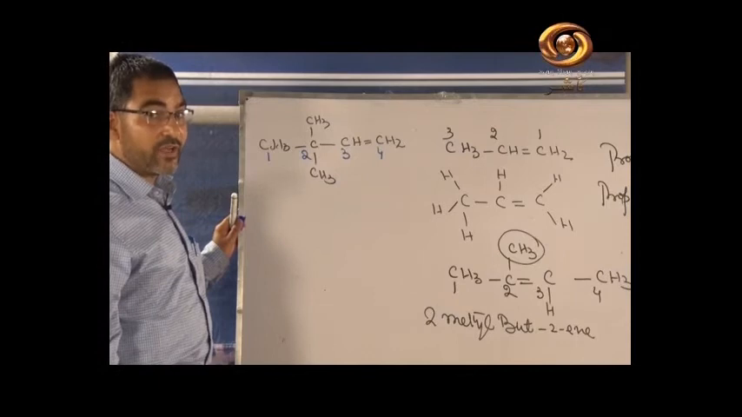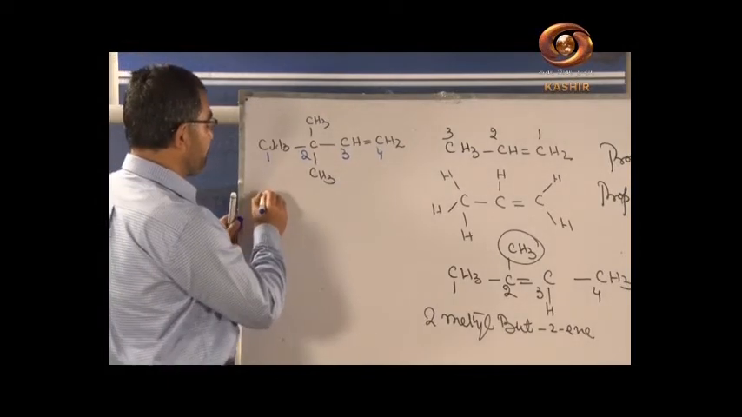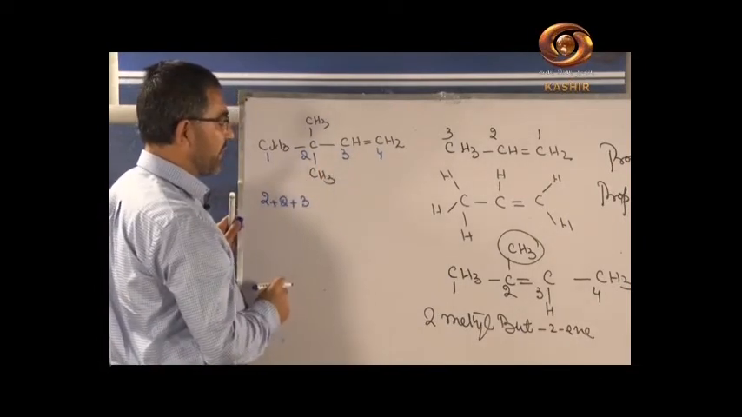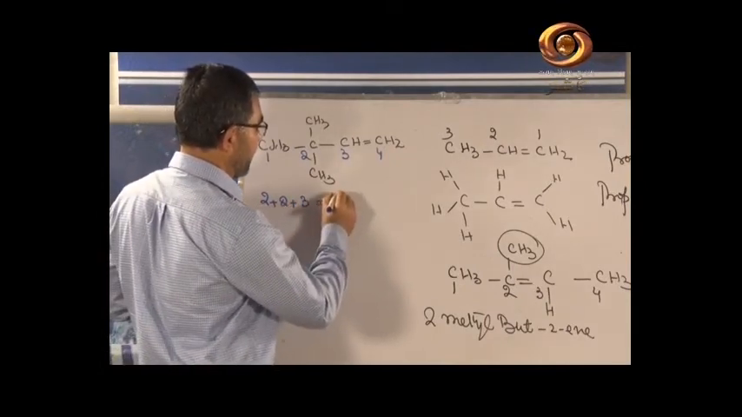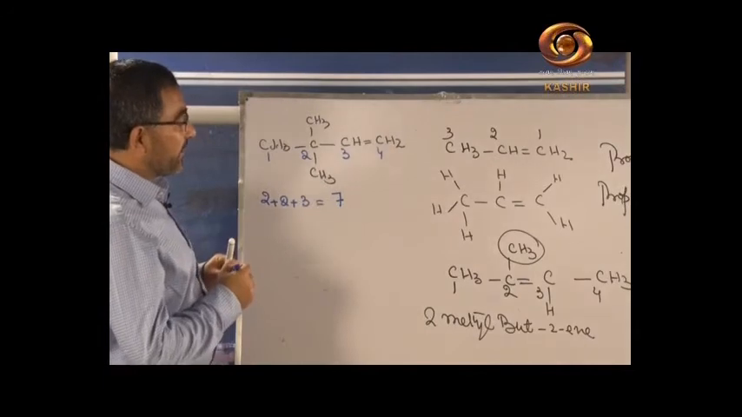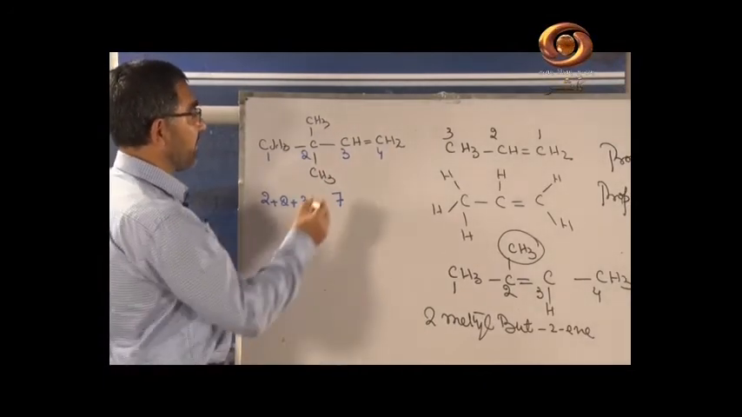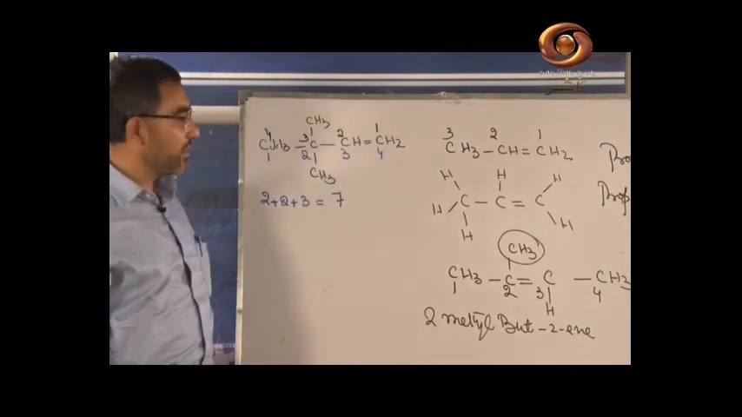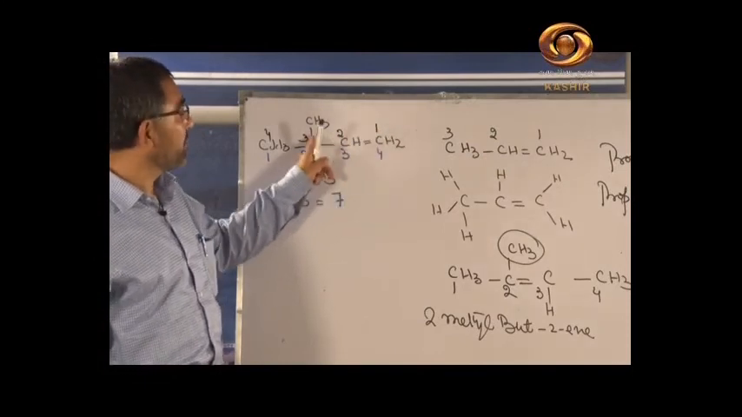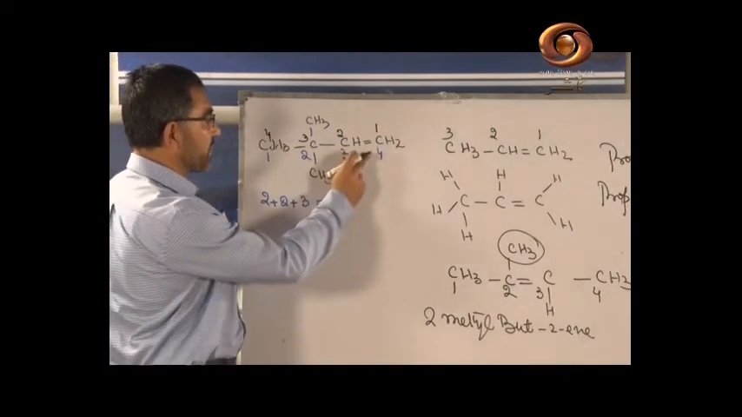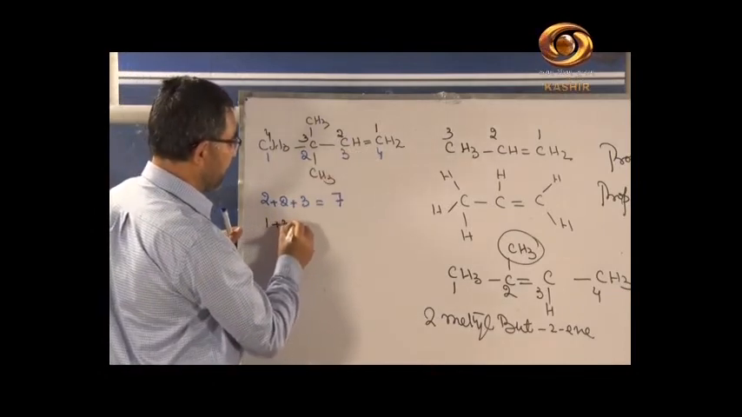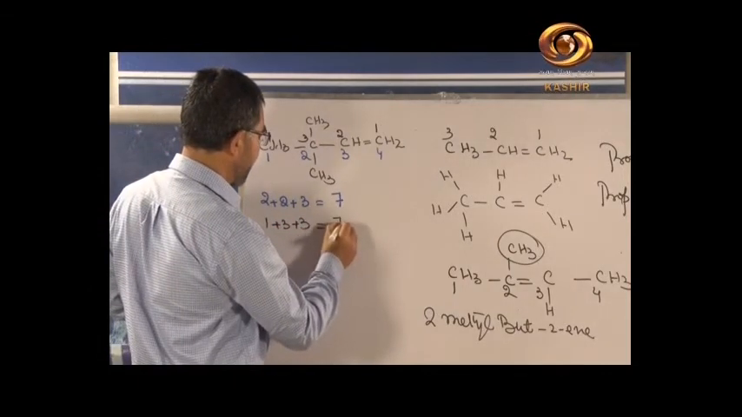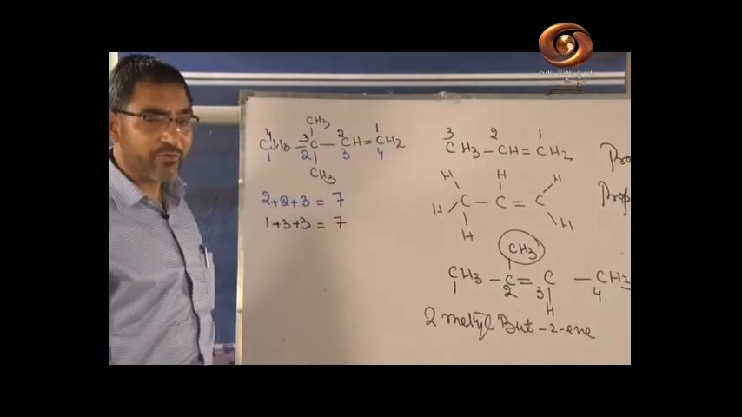Now first you have to see the lowest sum rule. It is 2 plus 2 plus 3, because the double bond is at position number 1. It is 7. But if you do the numbering from this side, 1, 2, 3 and 4, what is the sum of the positions? It is 1 plus 3 plus 3, which is equal to 7. It's again 7. So the confusion is where we should start the numbering from.